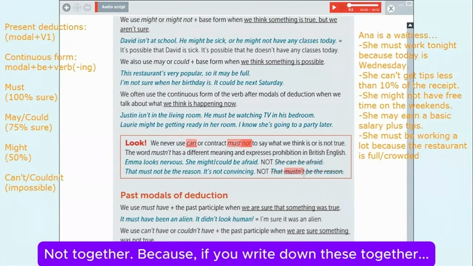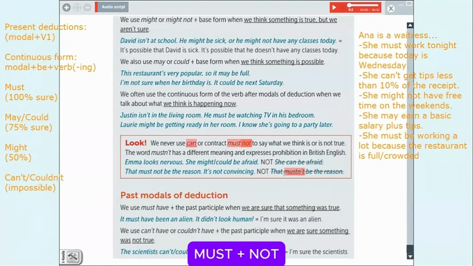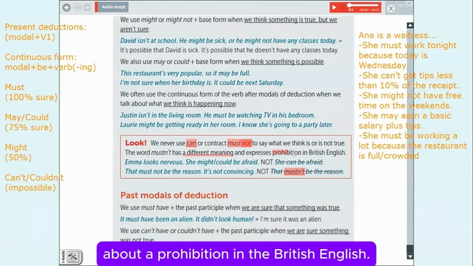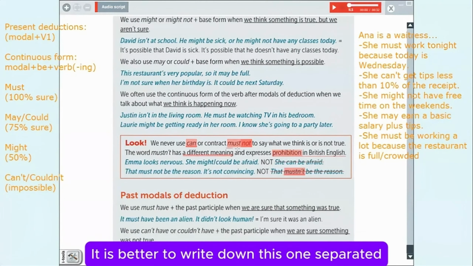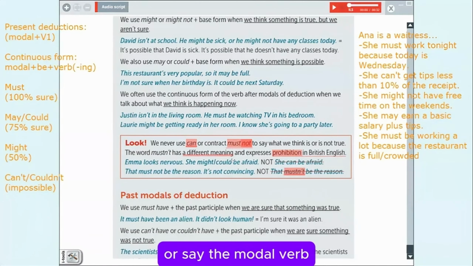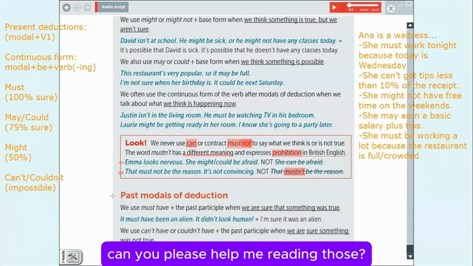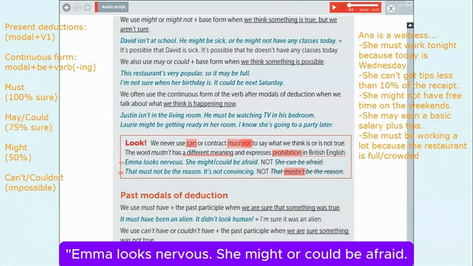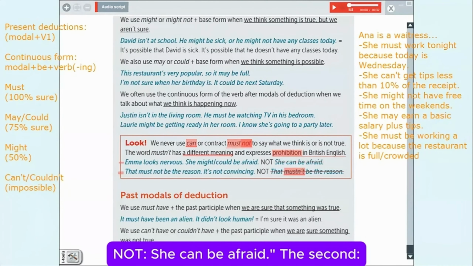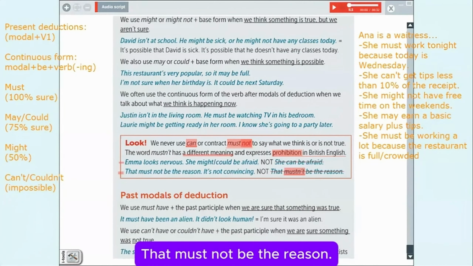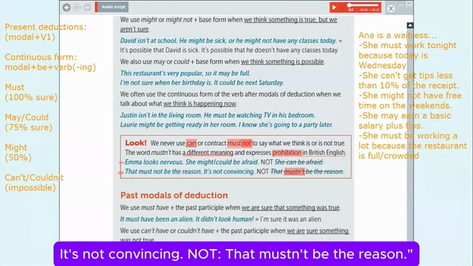Because if you write down these together, must plus not, this has a different meaning. As a different meaning, you are talking about a prohibition in British English. It is better to write down this one separated, or say the modal verb first and then mention the negative idea. Like in these two examples. Could you please help me reading those? Emma looks nervous. She might or could be afraid. Not she can be afraid. The second, that must not be the reason. It's not convincing. Not that mustn't be the reason.